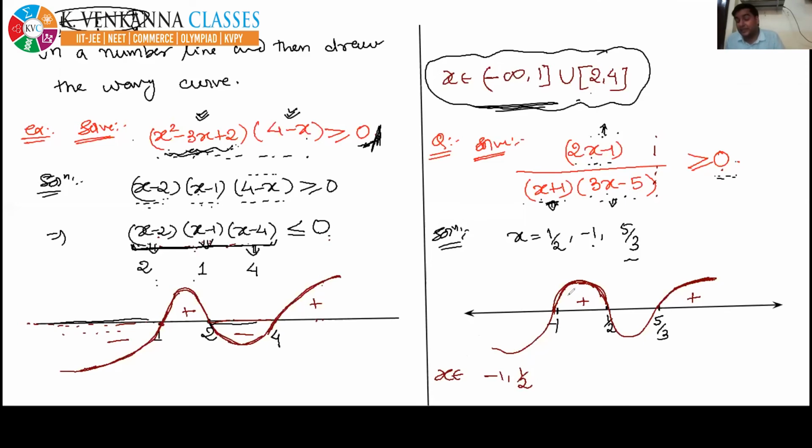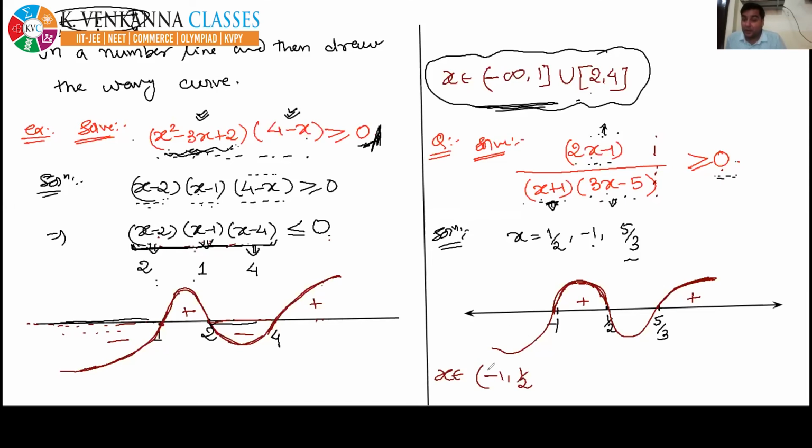Now let's check whether at -1 we must put open or closed. Everyone please focus here. At -1 we must put open bracket. Why must we put open bracket?